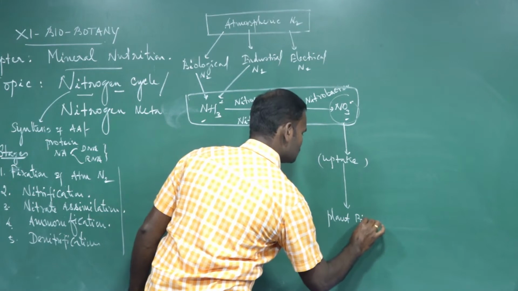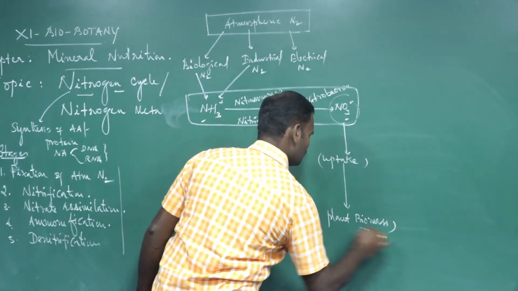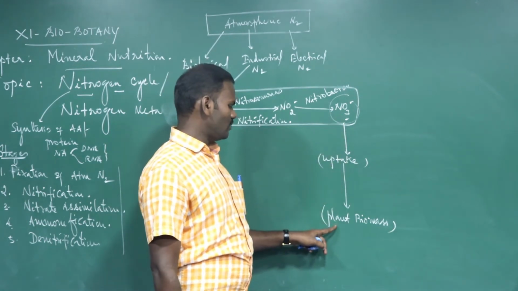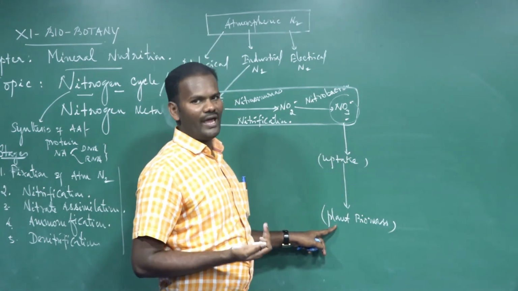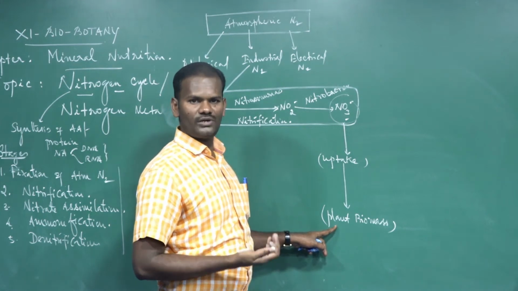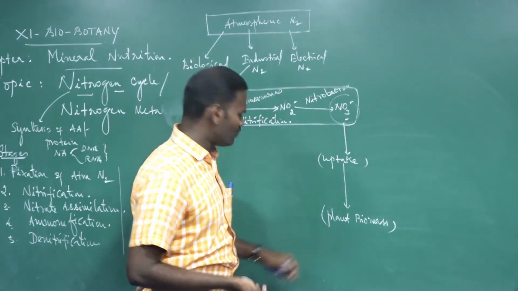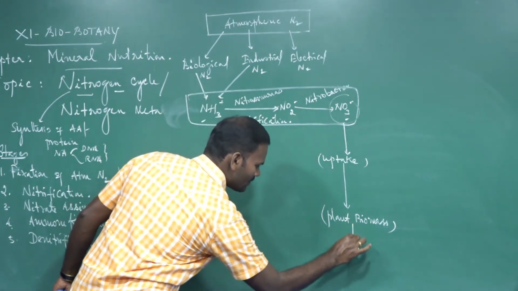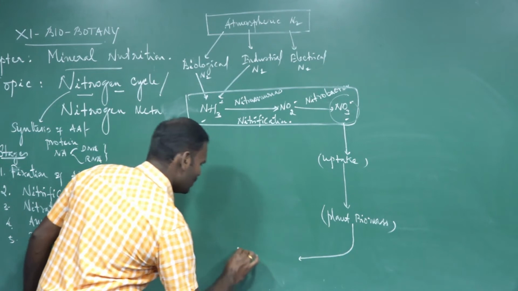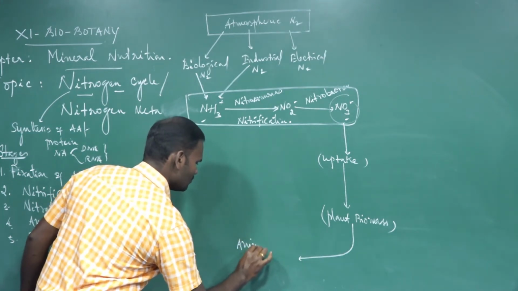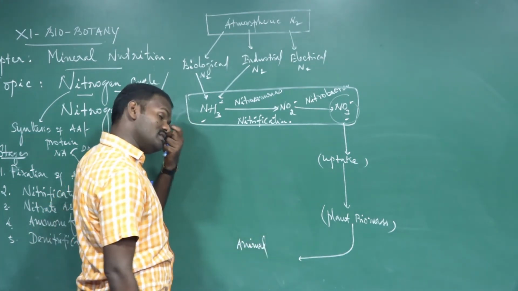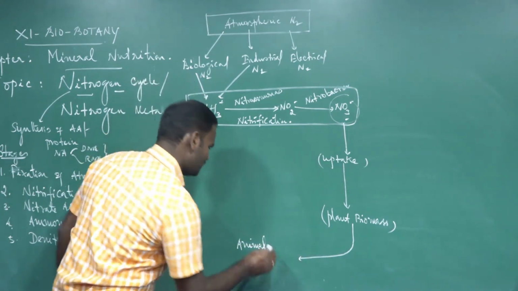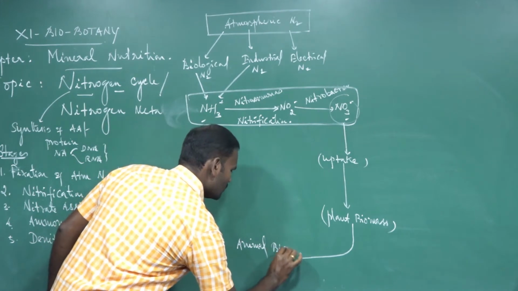Plant biomass. Now these nitrate ions are utilized by plants for the synthesis of various amino acids, proteins, the body-building proteins, and nucleic acid synthesis. From the plants, it is absorbed by animal biomass, because animals are heterotrophic organisms; they do not prepare their own food material, they derive the food from plant biomass.